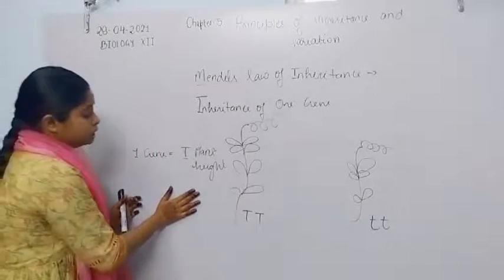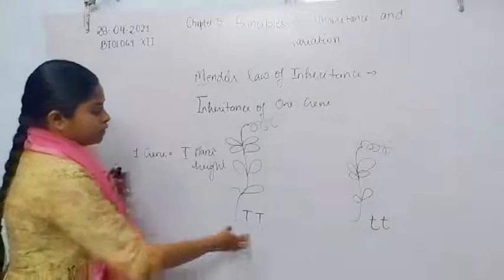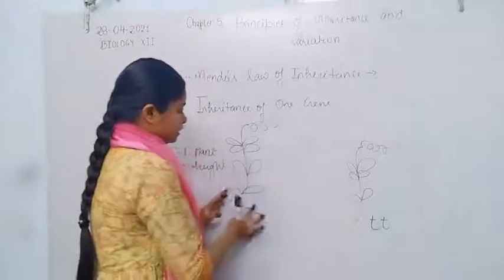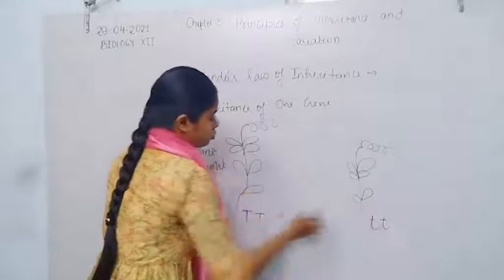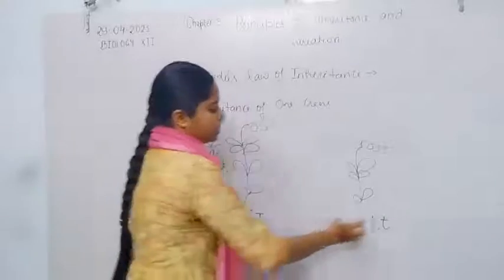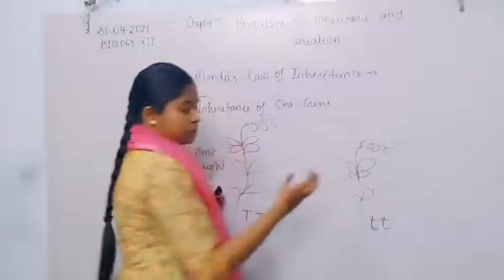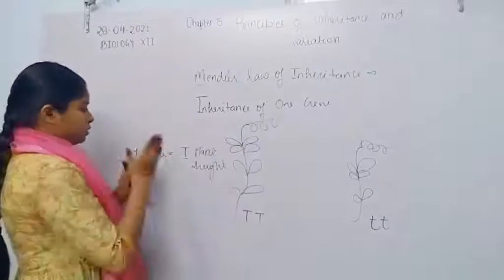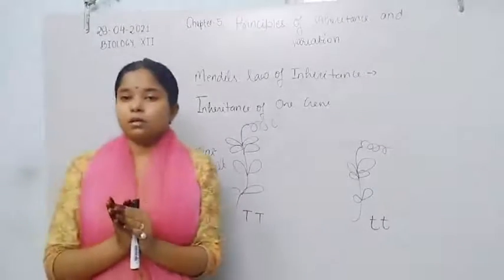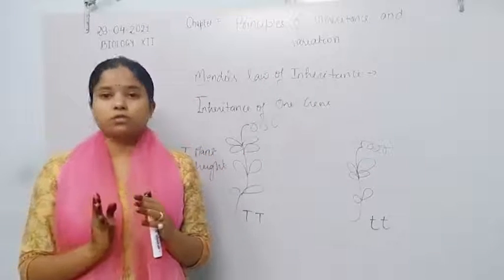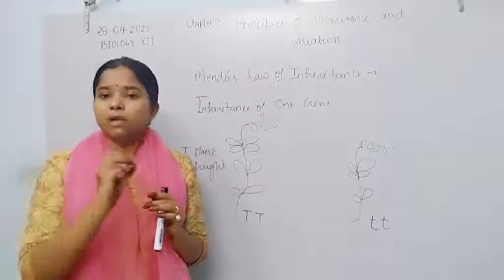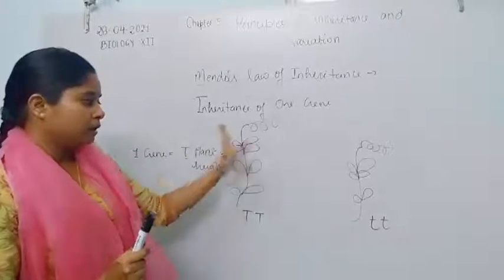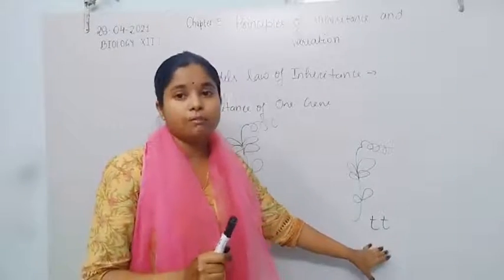Now in this plant, because both are diploid plants, that means two sets of chromosomes are represented by capital T, and here also two sets of chromosomes are represented by small t. During the formation of gametes, the plant undergoes meiosis division to form the male and female gametes. For example, this plant is denoted as the male plant, and this plant denotes the female plant.